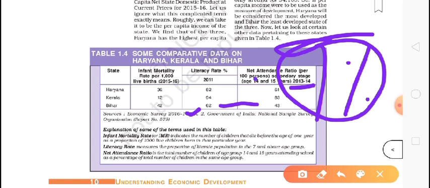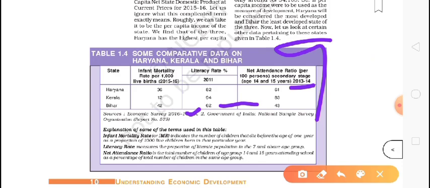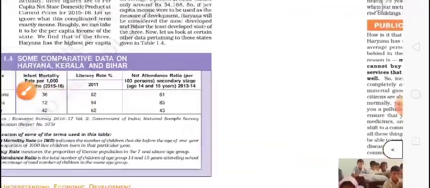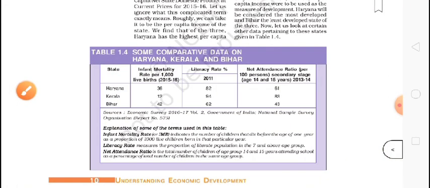So this is also a very important aspect to know about any country's development or any state's development. Okay, so I hope you understood. Only per capita income is not necessary or important. The net attendance ratio, literacy rate, and infant mortality rate are also very needed. So I hope you understand this.